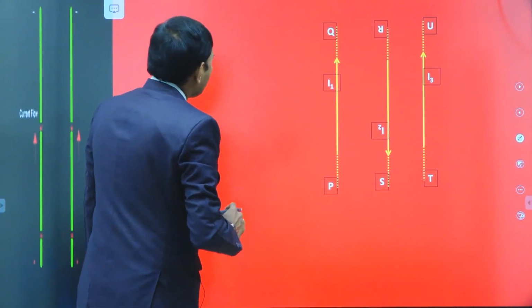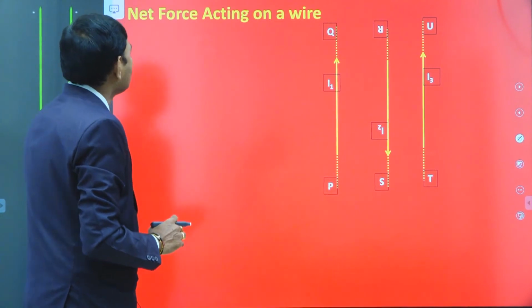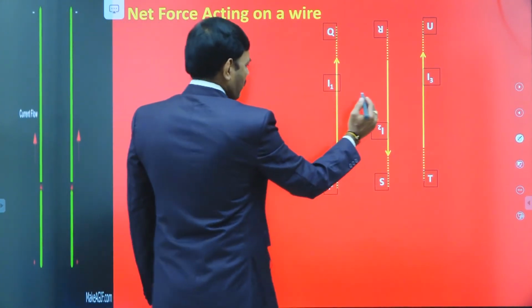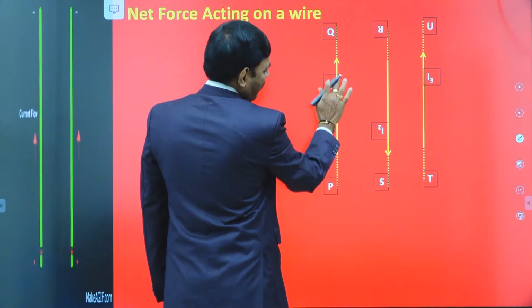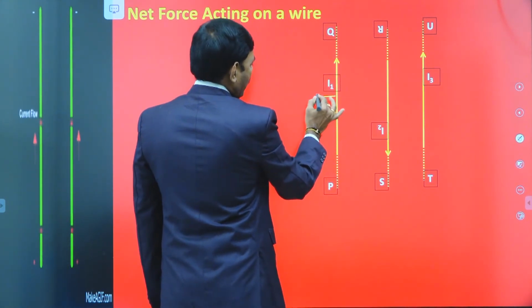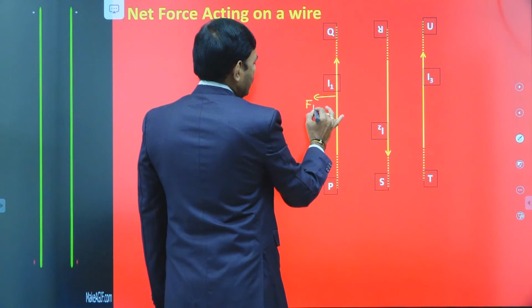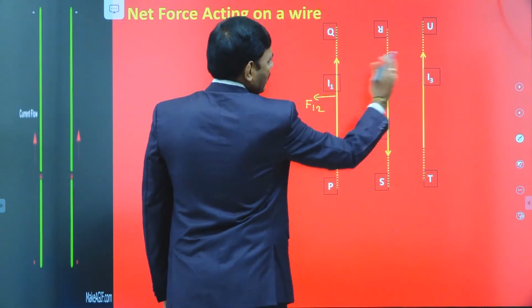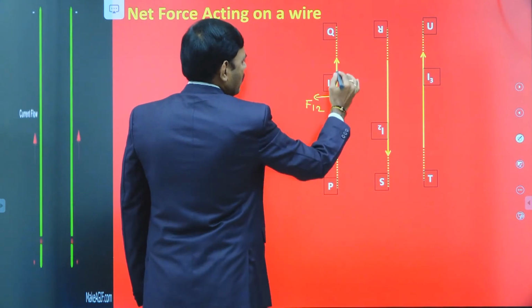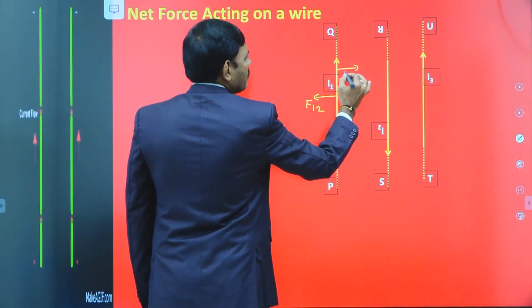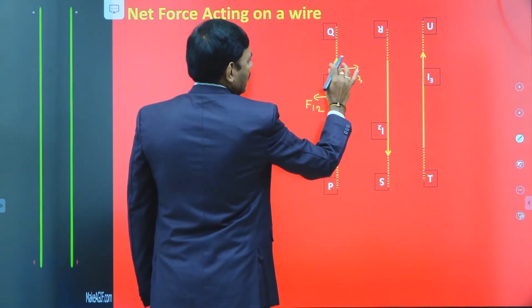Then now what are the net forces on each wire? So I1 is repelled by I2, because directions of I1, I2 are opposite. I1 is repelled by I2, that is the F12 direction, whereas I1, I3 directions are same. I1 is attracted by the I3 because of same direction.